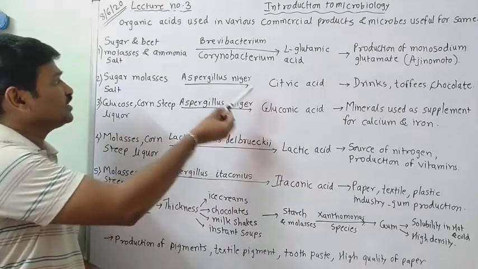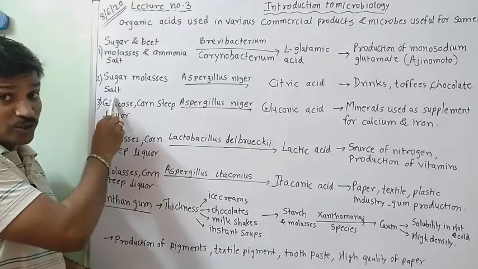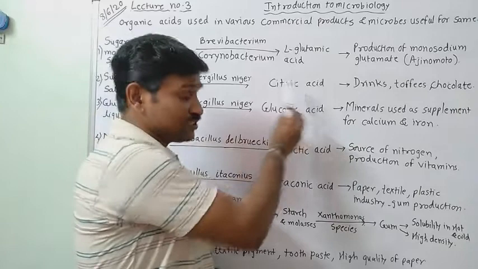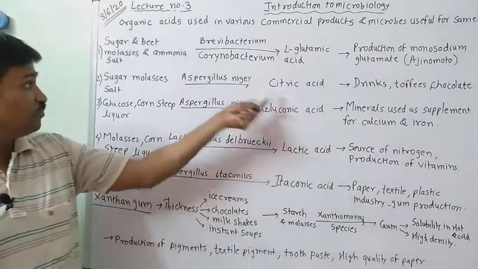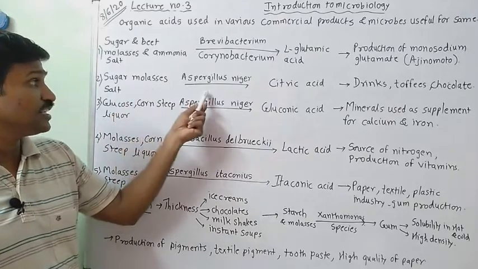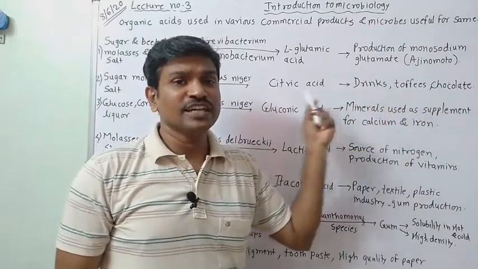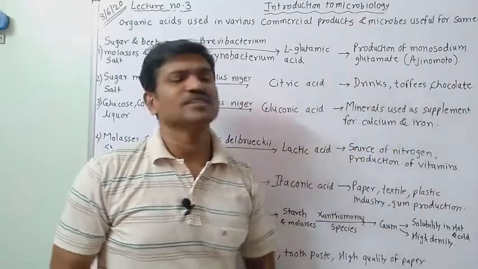Aspergillus niger utilizes sugar, molasses and salt for the conversion into citric acid. So citric acid can be formed from sugar, molasses and a little salt along with Aspergillus niger, and it is utilized in various products.